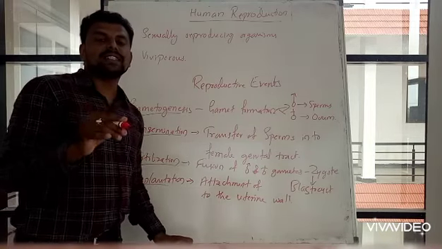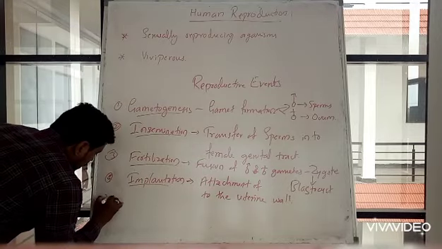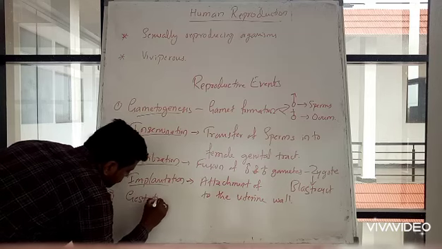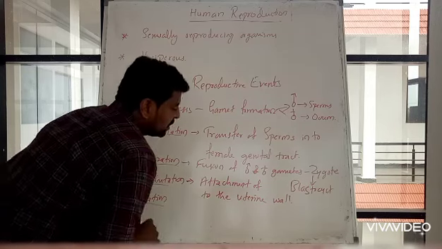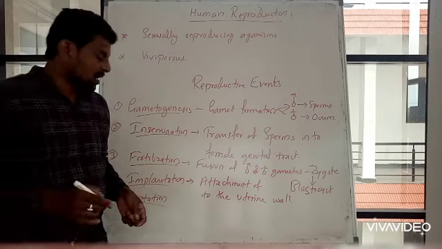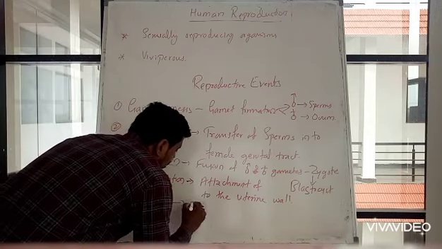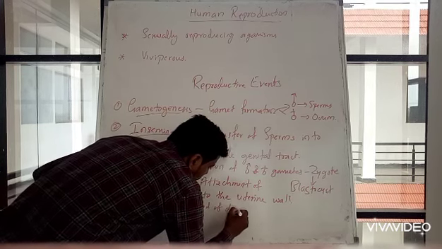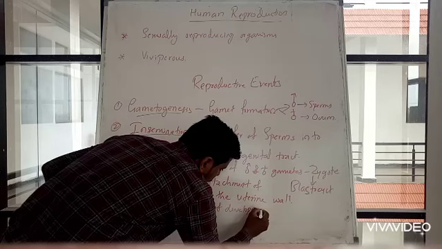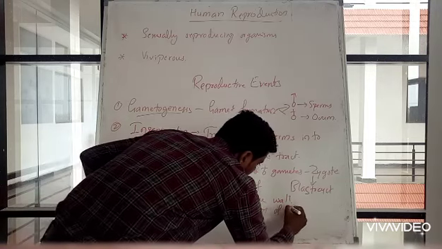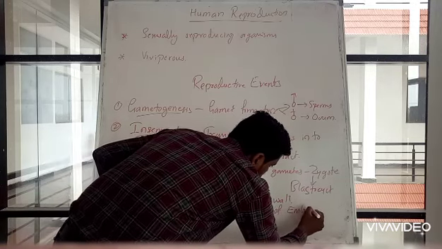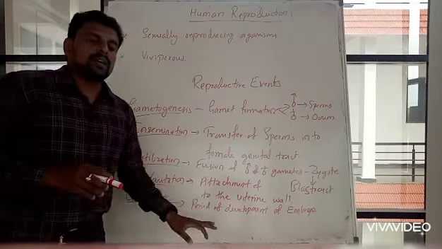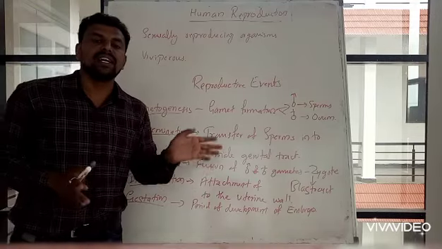Once implantation is done, the fifth event is gestation, the period of development of the embryo.